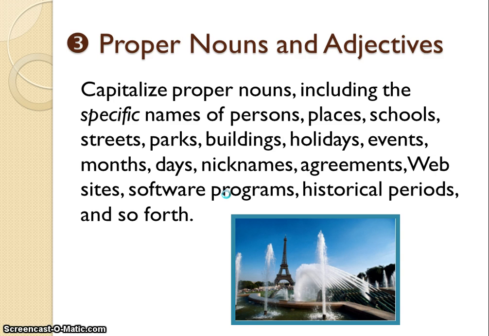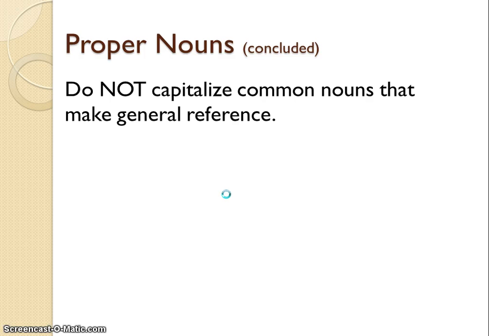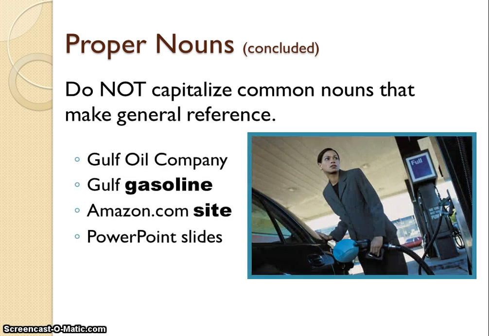Okay, we capitalize proper nouns and adjectives. We include specific names of persons, places, schools, streets, parks, buildings, holidays, events, months, days, nicknames, agreements, websites, software programs, historical periods, and so forth. Lots of stuff to talk about there. We do not capitalize common nouns that make general reference.